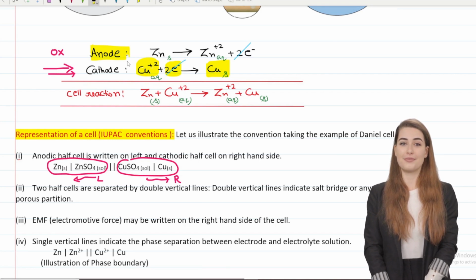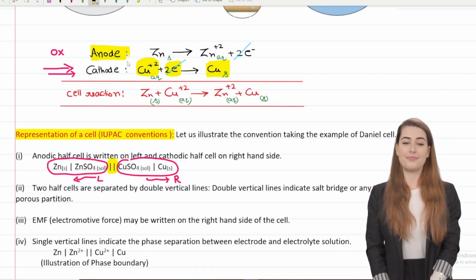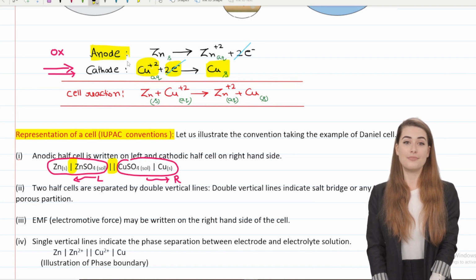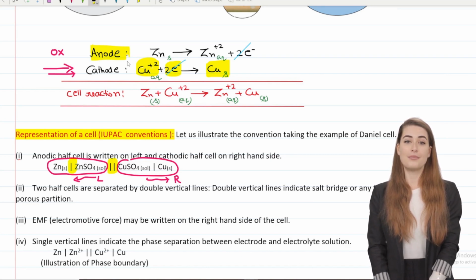We said, okay. They said if you ever see double vertical lines, it means that you are doing the reaction in two different containers. We call double vertical lines a salt bridge. If you get a single vertical line, it defines that your states are different. The state of zinc will be solid, and the state of ZnSO4 will be aqueous, as in example 1.